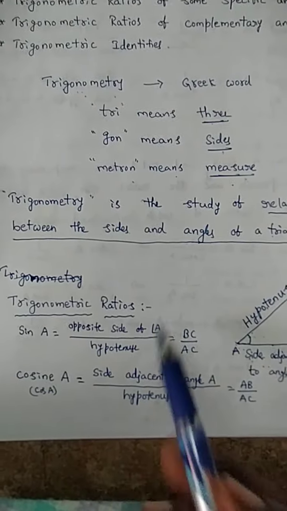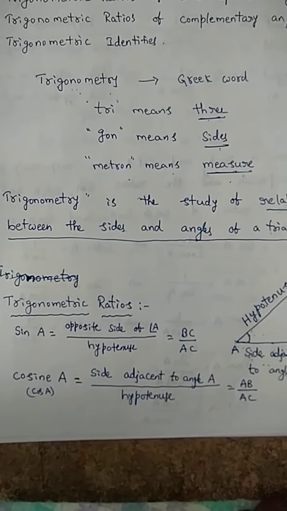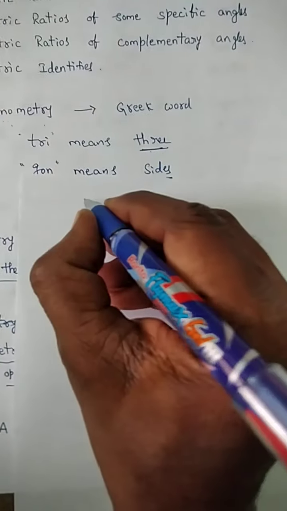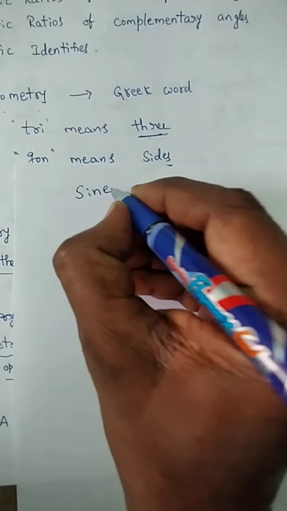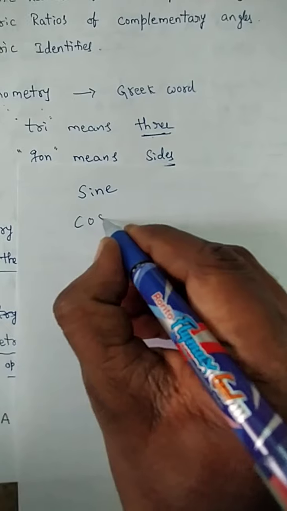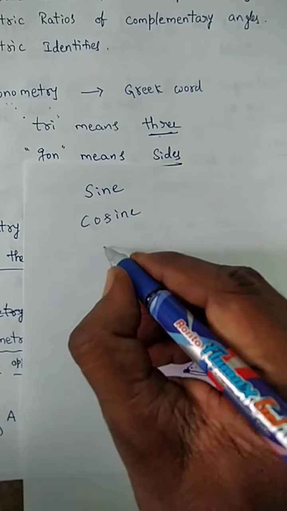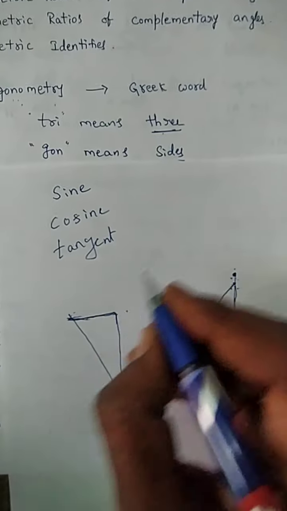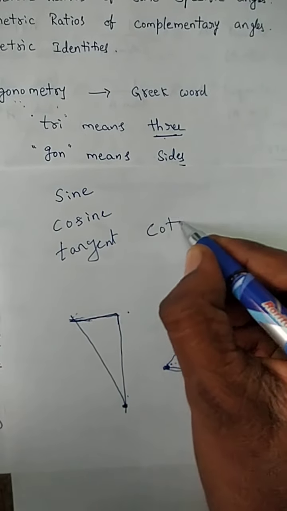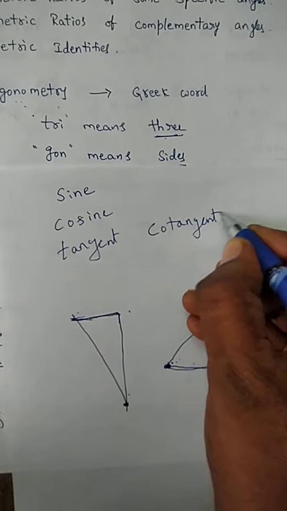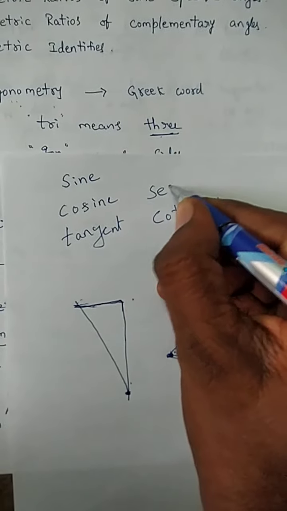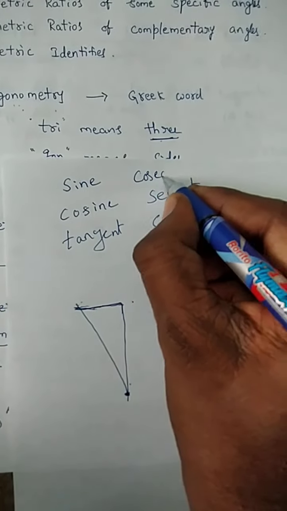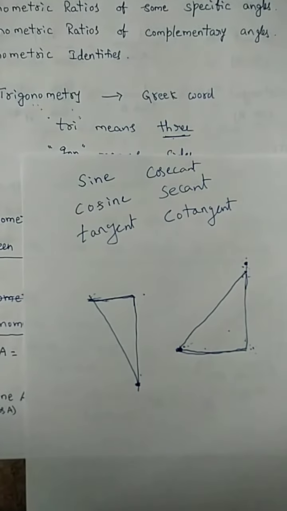We have six trigonometric ratios. One is the sine trigonometric ratio, the second is the cosine trigonometric ratio, the third is the tangent trigonometric ratio, the fourth is the cotangent trigonometric ratio, then the secant trigonometric ratio, and then the cosecant trigonometric ratio.